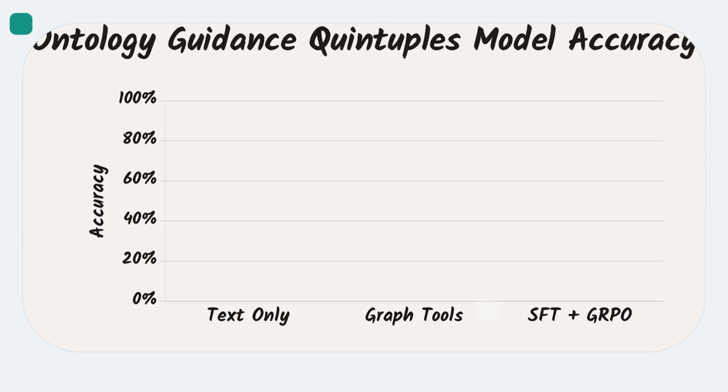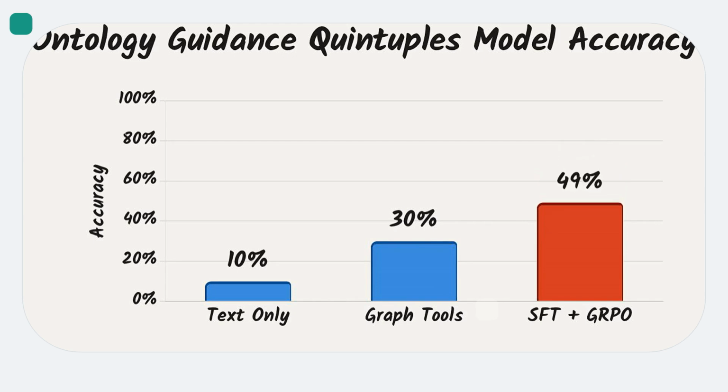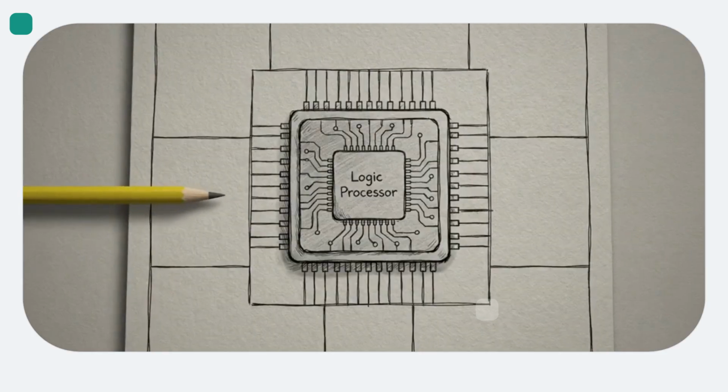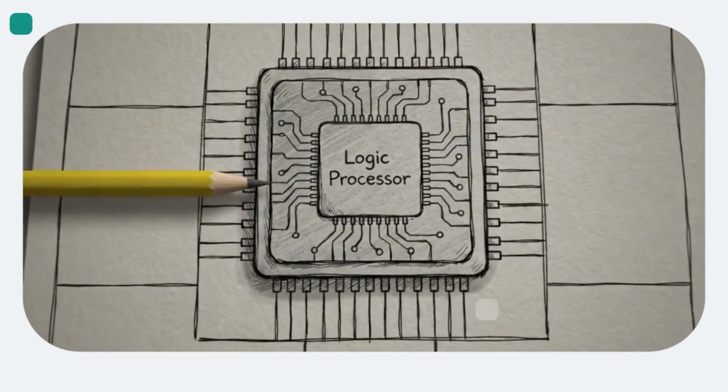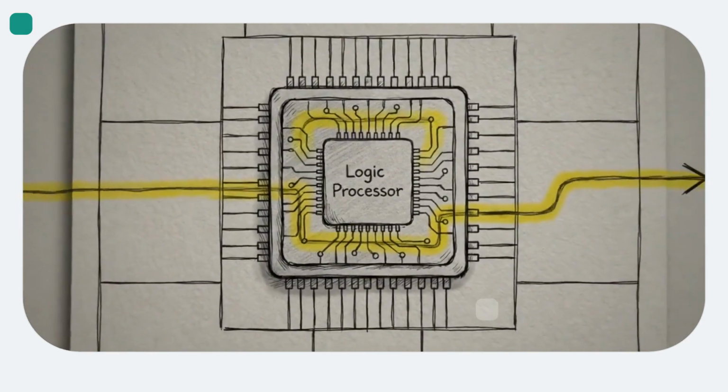This chart compares the Gemma 4 billion parameter model on the hardest adversarial test set. As a text-only model, it achieved 10% success. Equipped with graph tools, it reached 30%. After ontology-guided GRPO training, success jumped to 50%. While this doesn't mean a small model has the general intelligence of a frontier model, it does highlight a specific advantage in formal logic. Explicit structural constraints and targeted reward shaping allow a small model to outperform frontier baselines on tasks depending on formal relational reasoning.